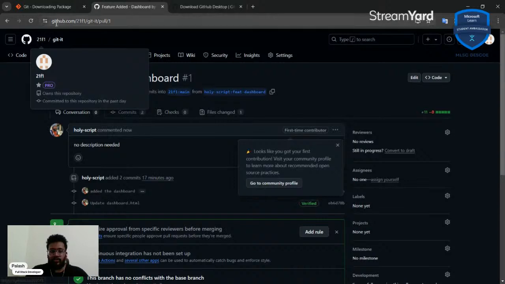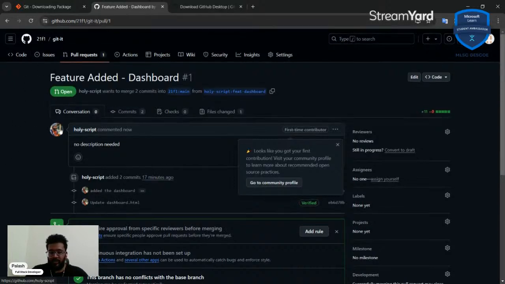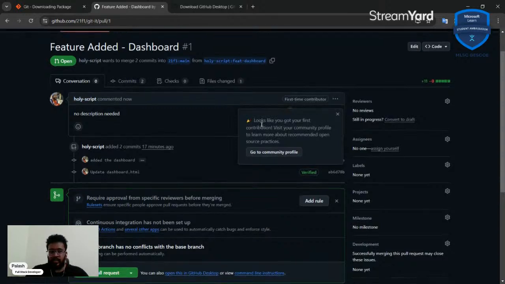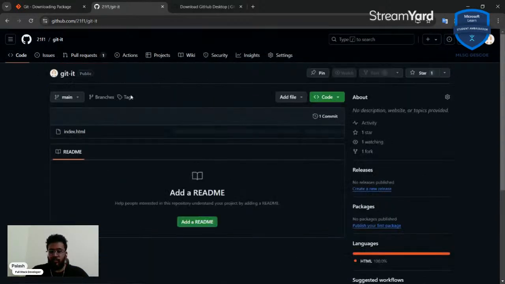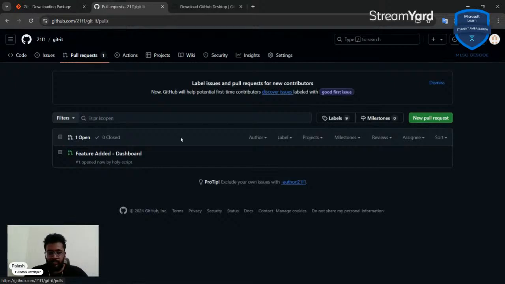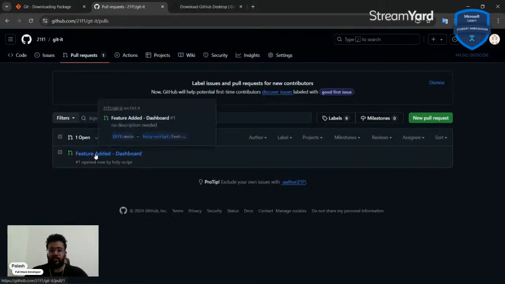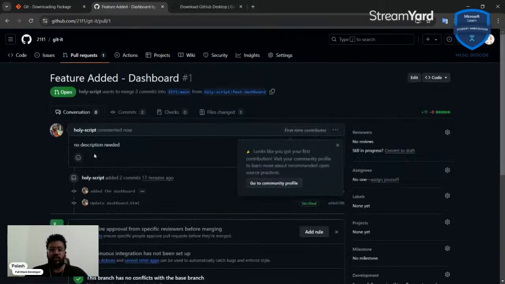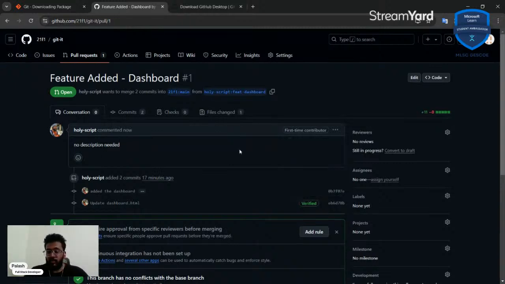Now we're on the 21F1 account, that's the throwaway account. Now I can see that this user has created a pull request. On my code, nothing has changed because they were working on the fork of the repository. But if I go to the pull request section, I can see there's a pull request. Somebody wants to add some stuff to this, or maybe delete, it's up to you. They want to make changes, and they want me to carry over those changes into my original code.